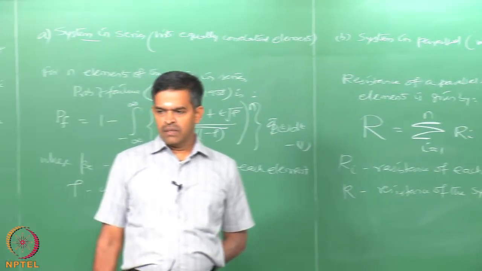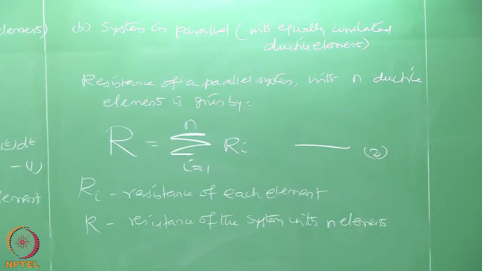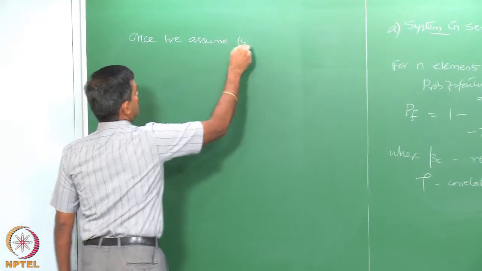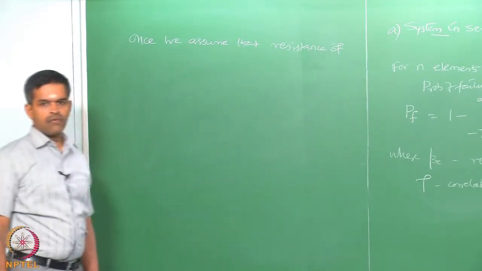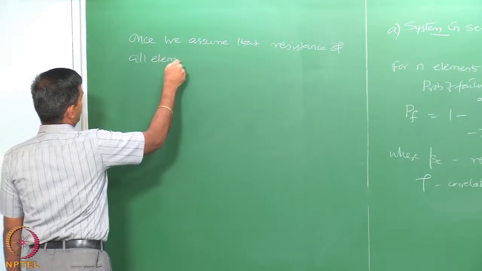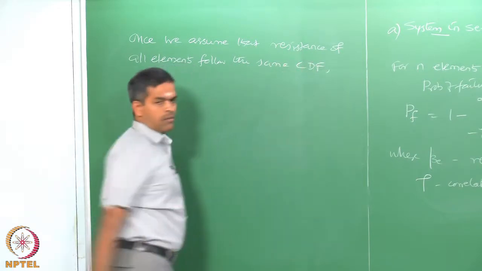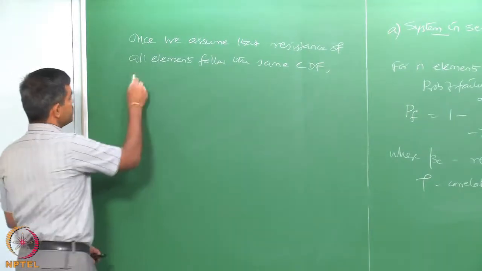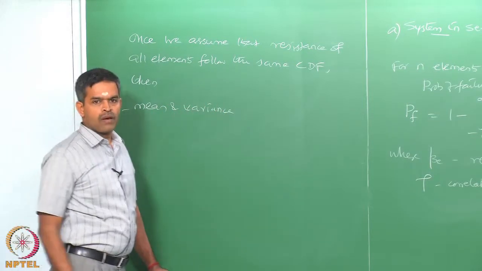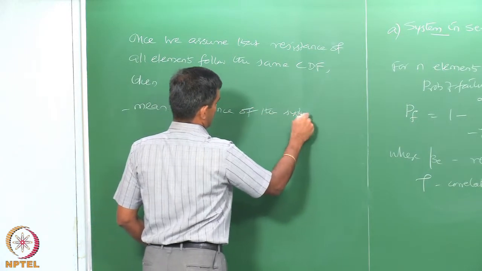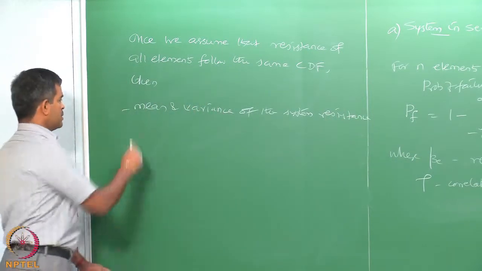Now, once we assume that resistance of all elements follow the same cumulative distribution function, then mean and variance of the system resistance can be expressed in terms of element parameters.